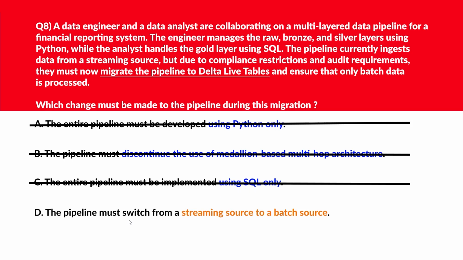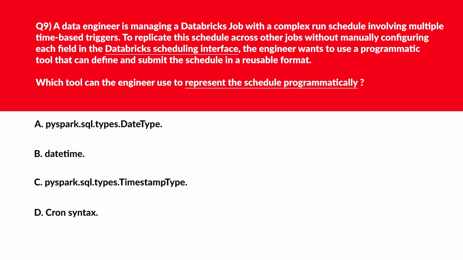D says the pipeline must switch from a streaming source to a batch source. Batch sources meet audit and compliance needs when streaming ingestion is not permitted in Delta Live tables. That being said, option D is the right answer. Alright, now let's look at this question.